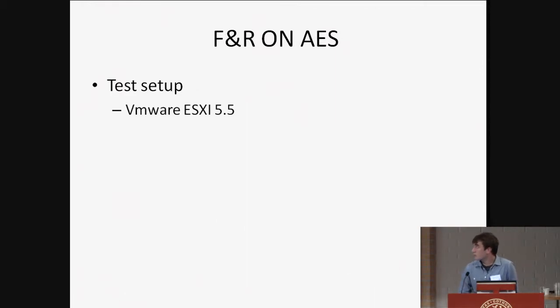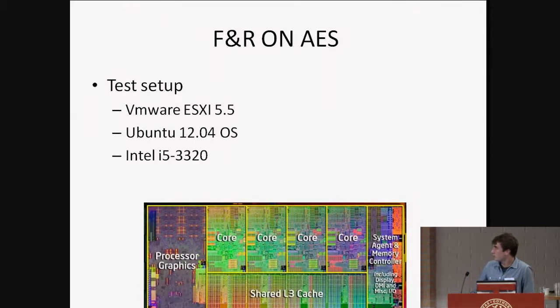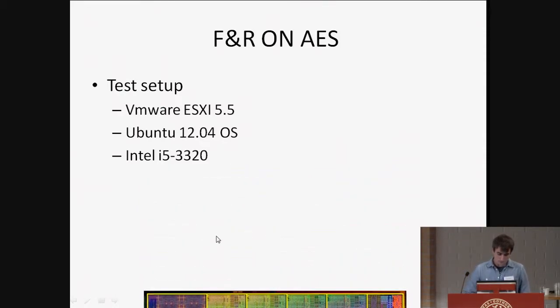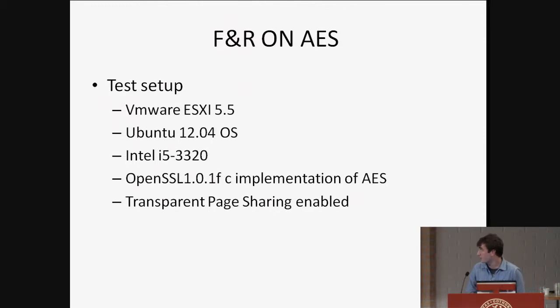So our test setup is going to be: we're going to use VMware ESXi 5.5 as our VMM. We're going to use Ubuntu 12.04 as our guest OSs. We're going to use an Intel i5-3320, which looks something like this, in which we see the 4 different cores here, and we clearly see the covert channel, right? So we're going to put attacker and victim in different cores, and we're going to use the shared level 3 cache as a covert channel. We're going to use the same implementation of AES of OpenSSL 1.0.1f, and we're going to have transparent page sharing enabled.